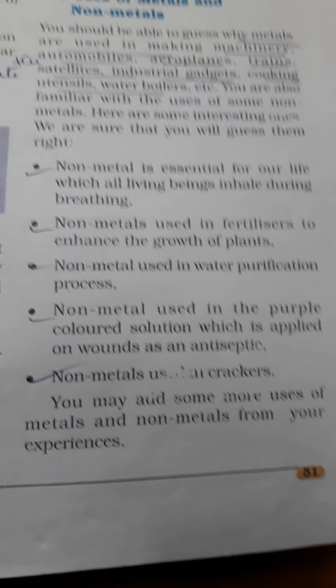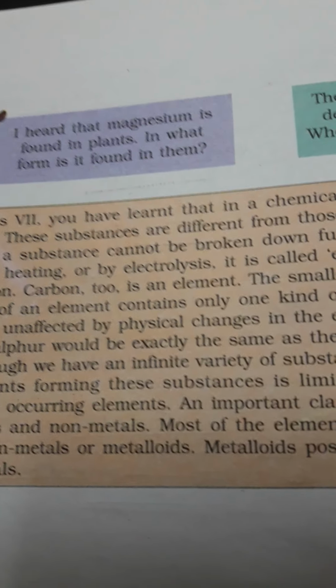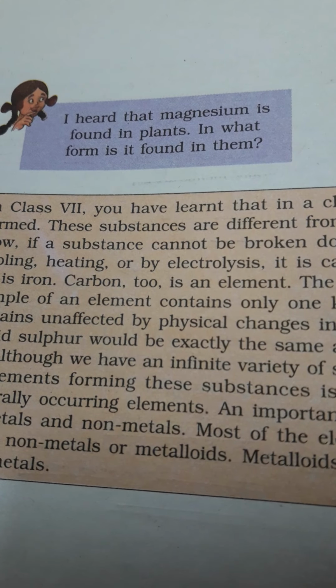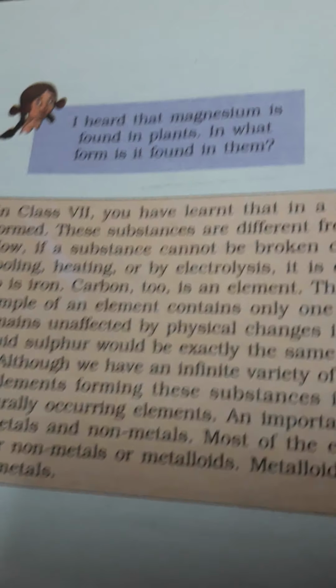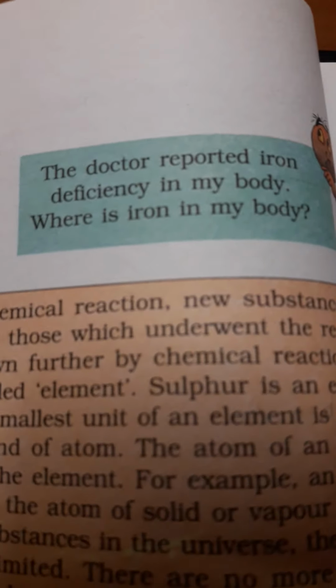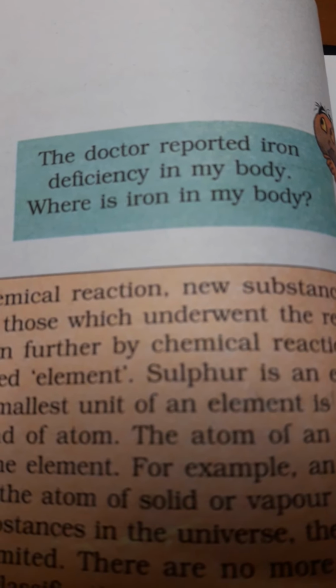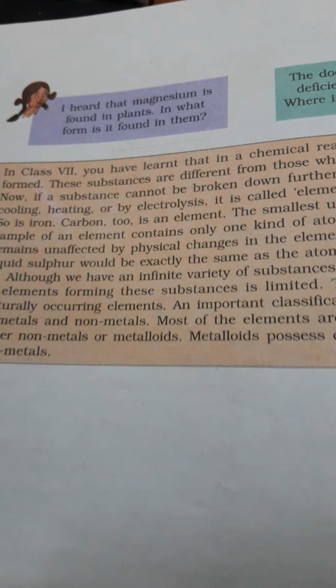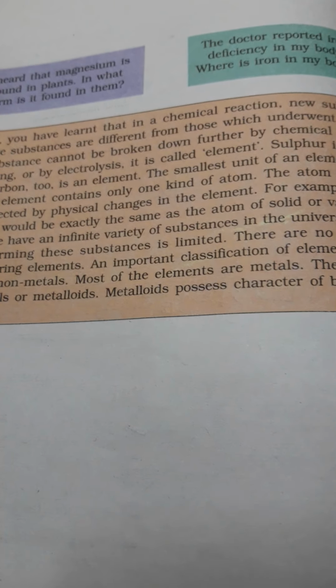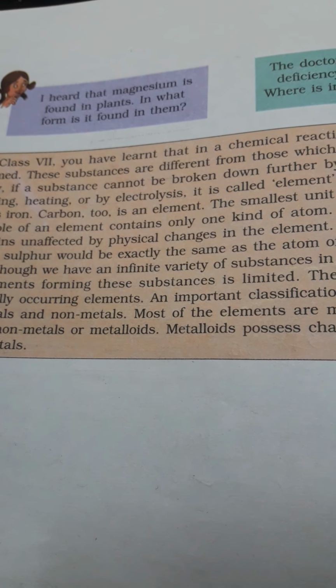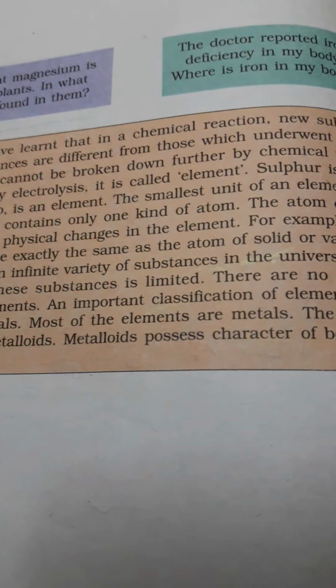You may add some more uses of metals and non-metals from your experience. You can write 2-3 uses from what you know. Then, I found that magnesium is found in plants. This you have to find: in what form is it found? Doctors reported iron deficiency in my body. Where is iron in the body? These questions you have to answer.